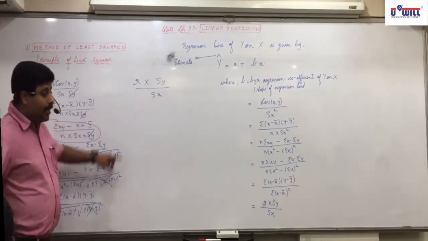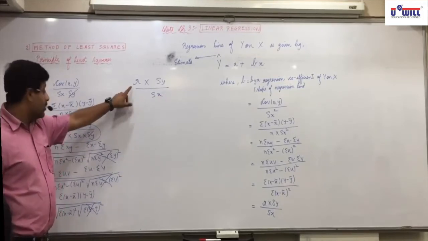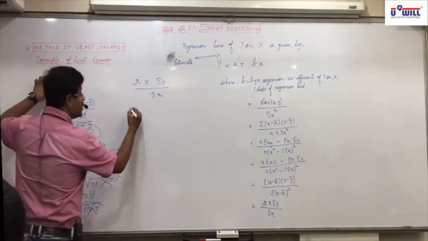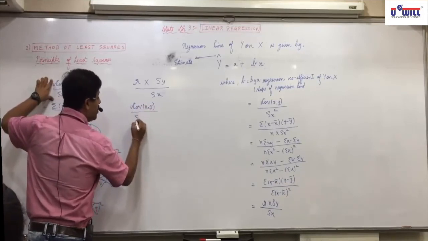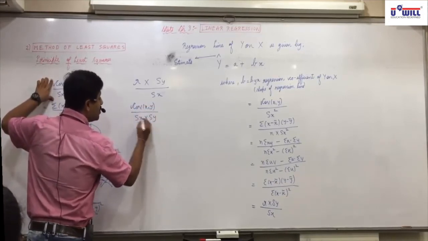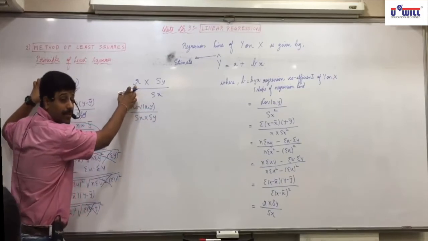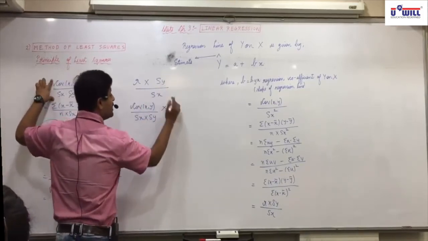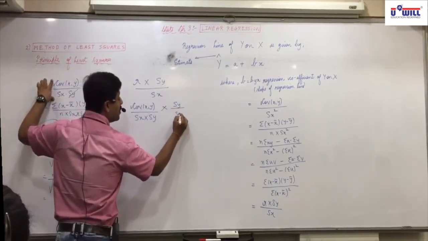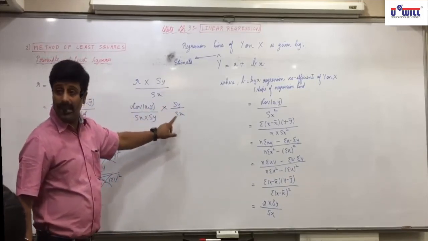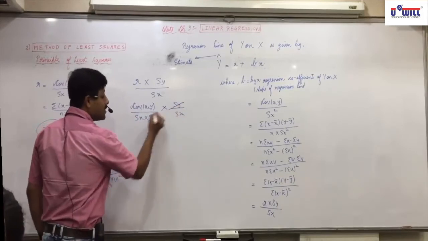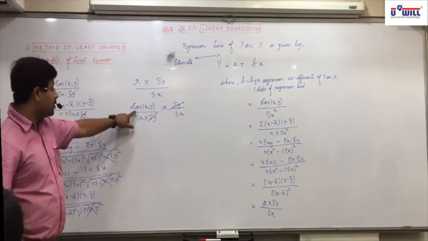In place of R, suppose I write this formula first. Covariance xy upon Sx into Sy. This I have written in place of R. Otherwise there is Sy upon Sx. R into Sy upon Sx. Sy gets cancelled, what remains?